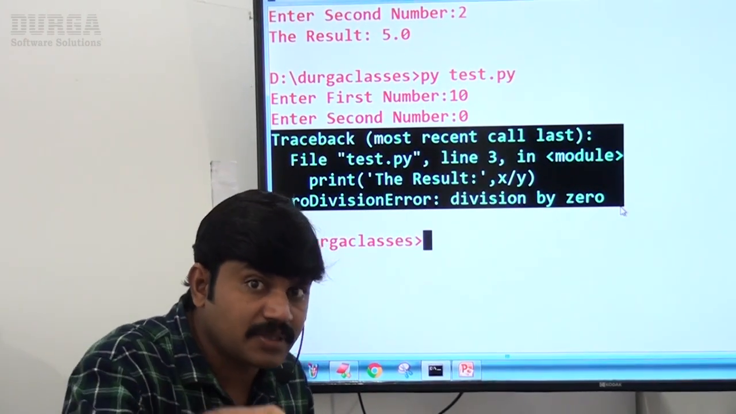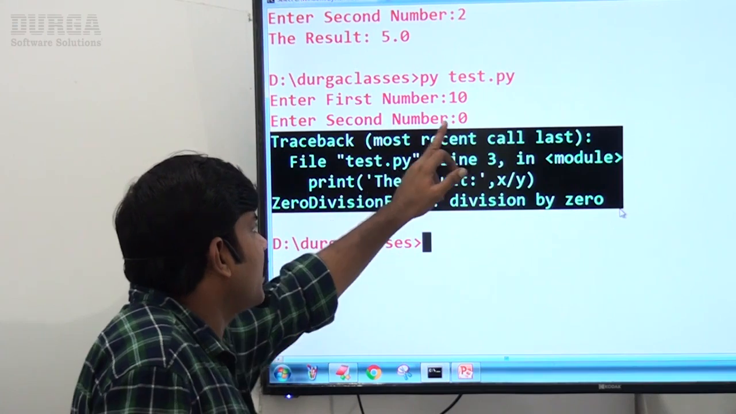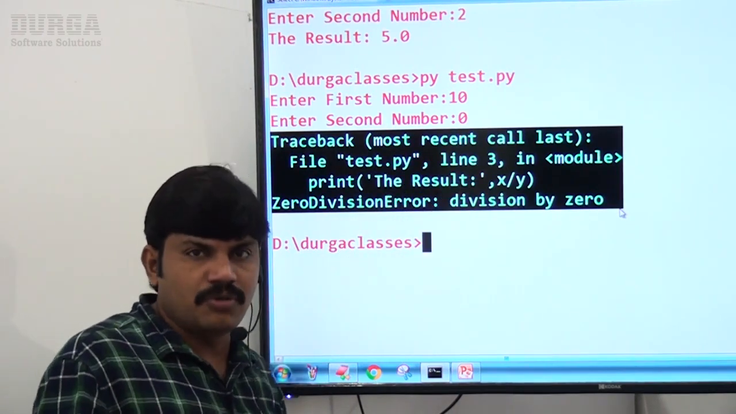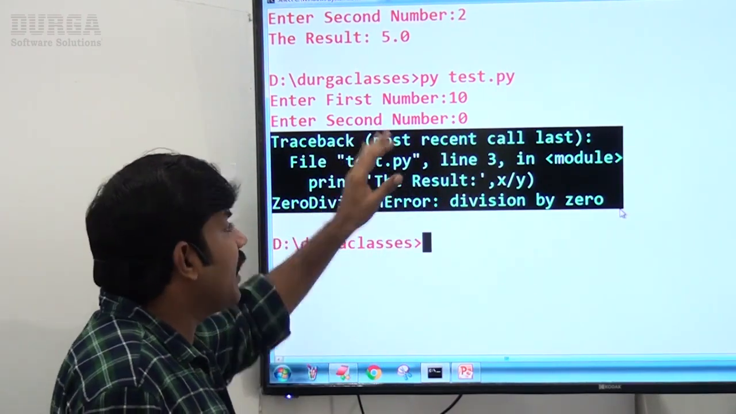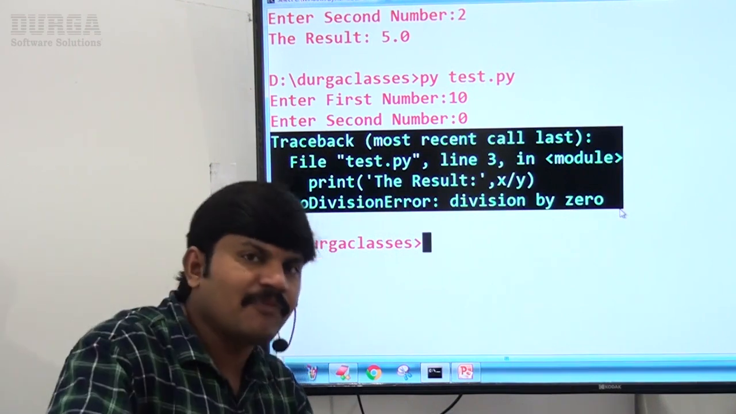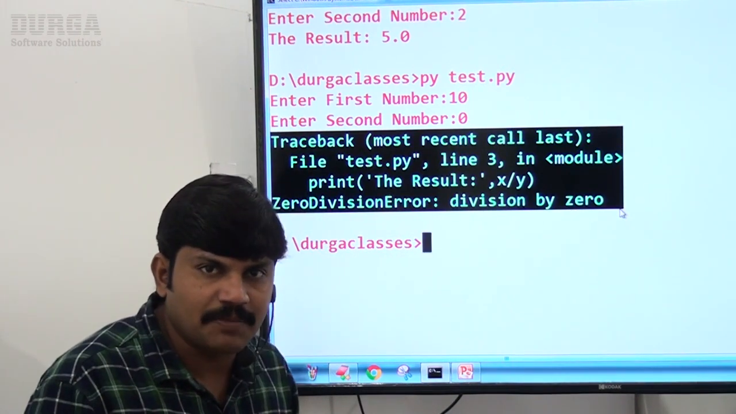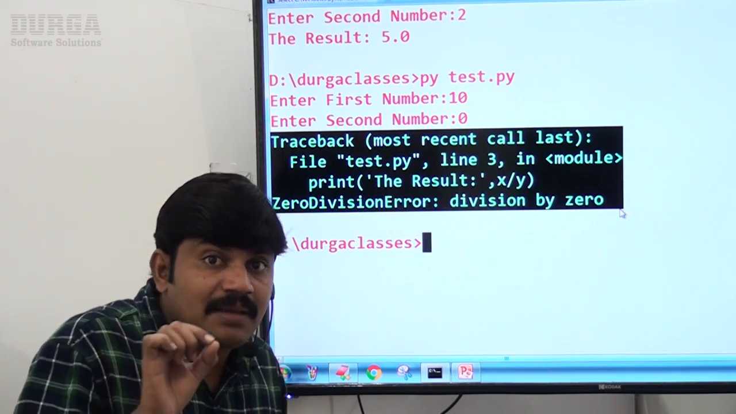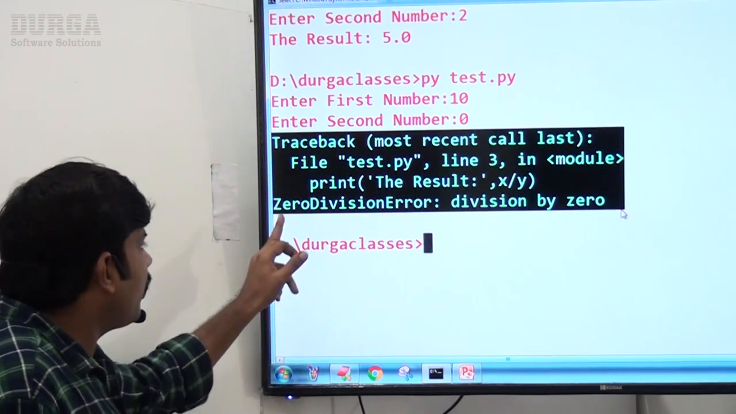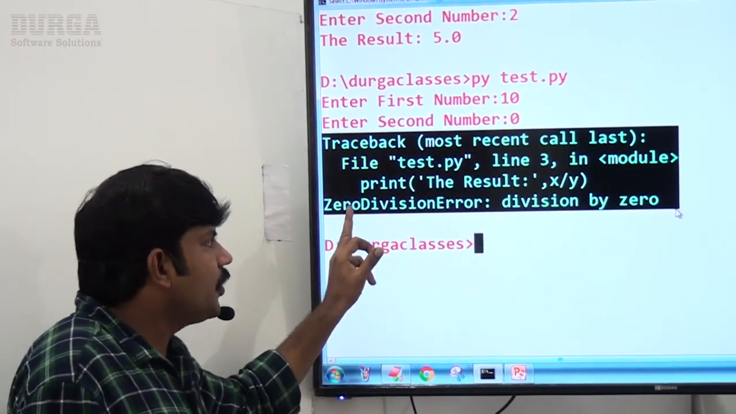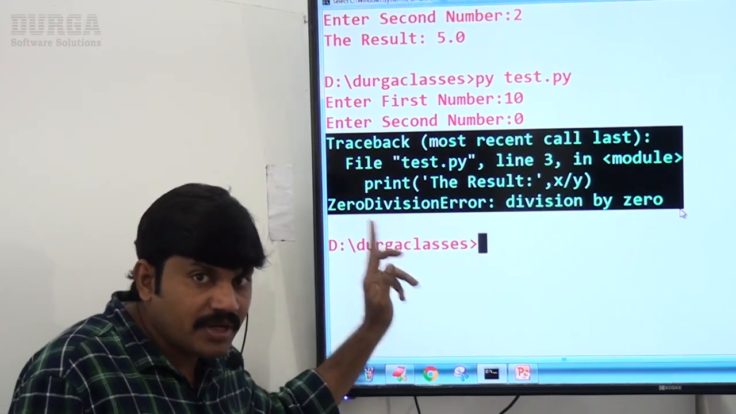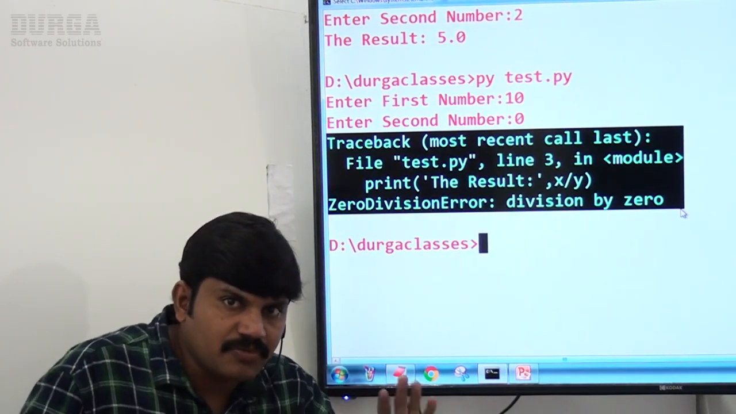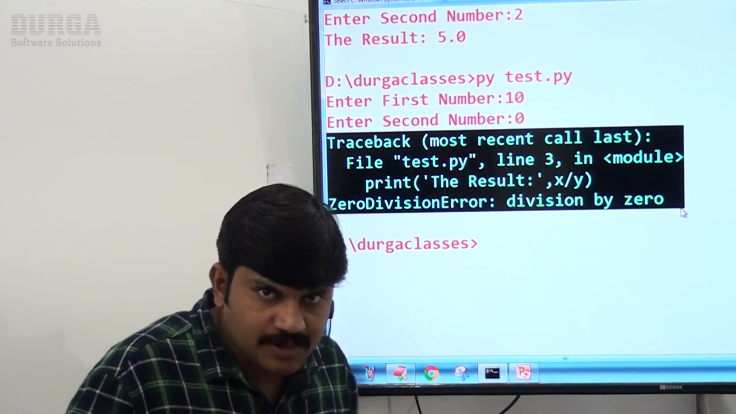Because of what? End user input. The end user provided the second number as 0. How can division by 0 happen? That's why. So at runtime, because of end user input, now the problem is coming. These types of errors are by default considered runtime errors. Clear, right? Can you please spell out which error we are getting? ZeroDivisionError. This runtime error we are getting. Any explanation required?